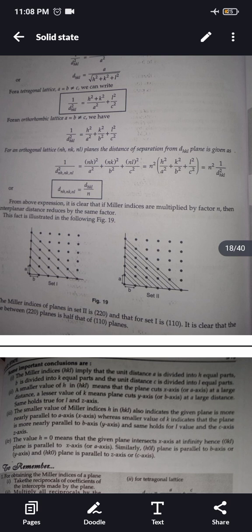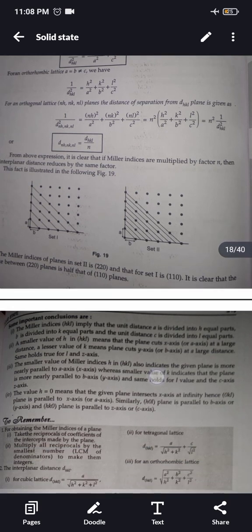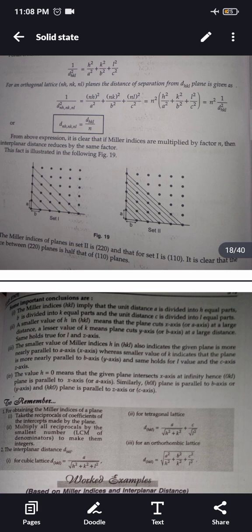The value h is equal to 0 means that the given plane intersects the x-axis at infinity. Hence 0kl plane is parallel to the x-axis. Similarly h0l plane is parallel to the b-axis.